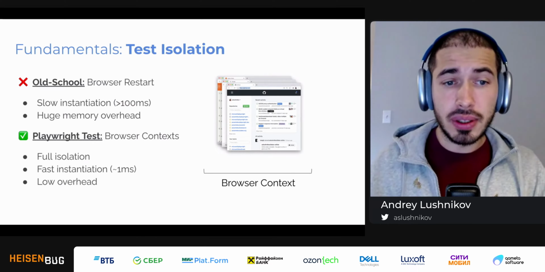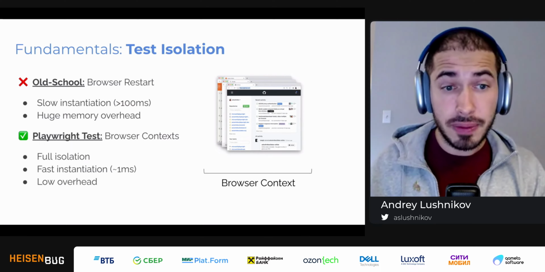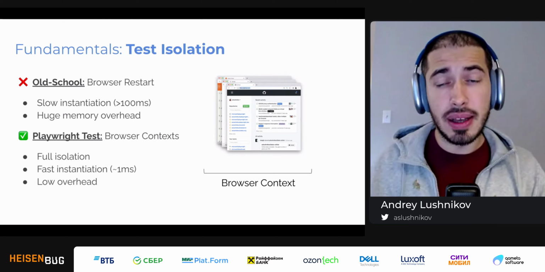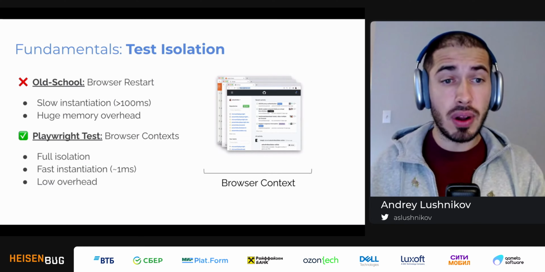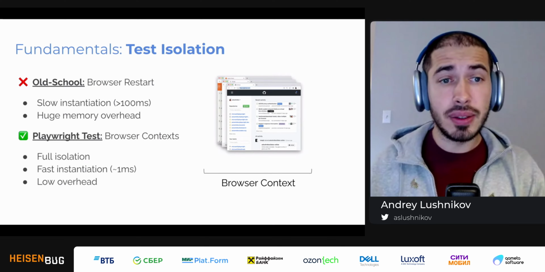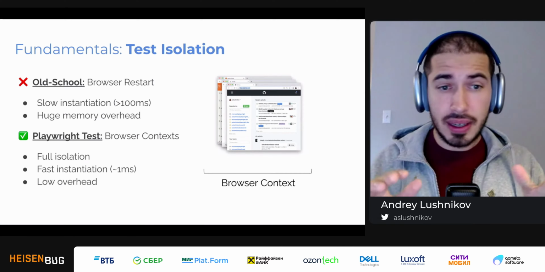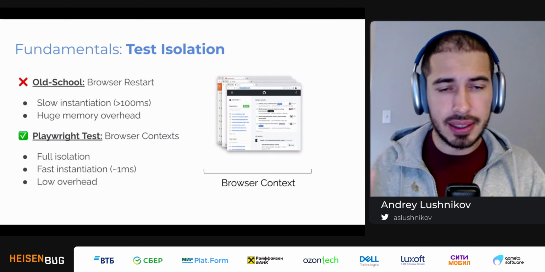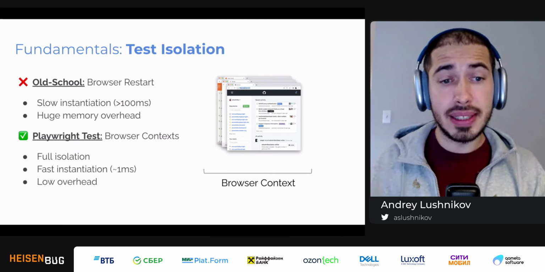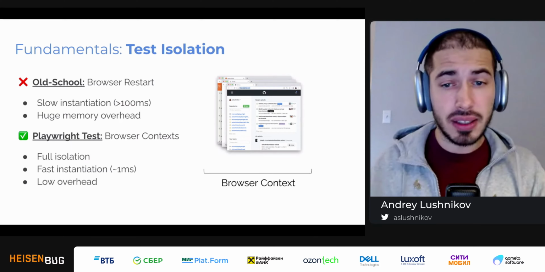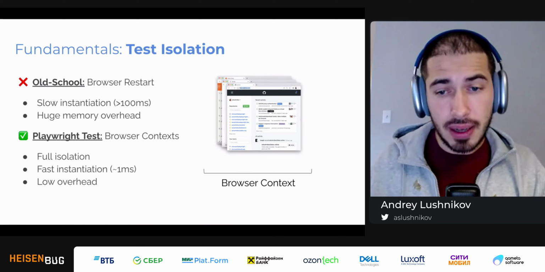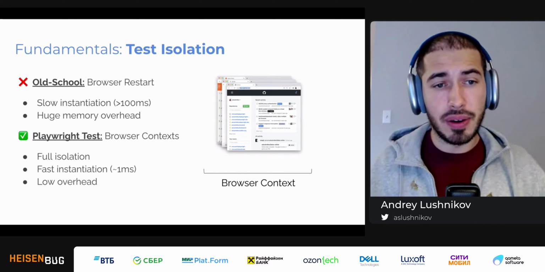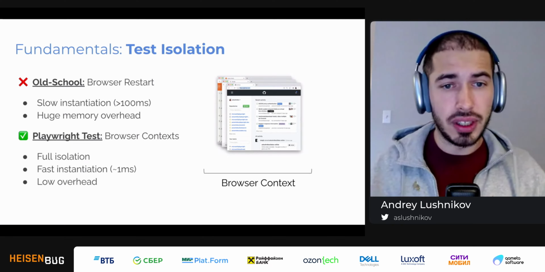But in Playwright Test, you don't have to do this trade-off. We actually have test isolation based on browser contexts. And this is a technology that we built in all of our browsers. And this lets you isolate tests without any overhead. Like instantiation of a new browser context is crazy fast. It's 1 millisecond. The memory overhead is negligible. So if you have 100 tests, they will just start very fast, and they all will be very well isolated between each other.